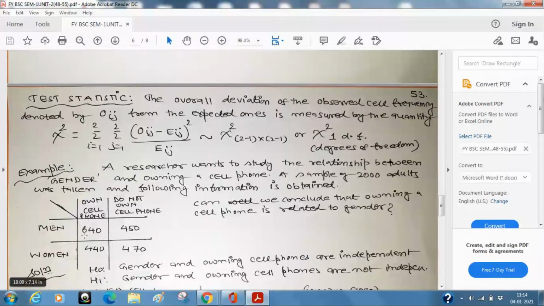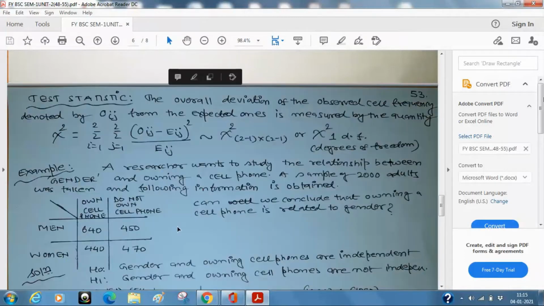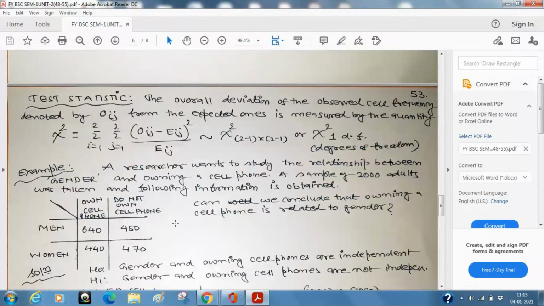Suppose there are 640 men who have a cell phone, and out of this 2000, 450 men do not have the cell phone. Similarly, 440 women have the cell phone and 470 women do not have the cell phone. This is just hypothetical data to illustrate all this computation and to illustrate how this hypothesis is tested. Okay, so this is just for our understanding again.